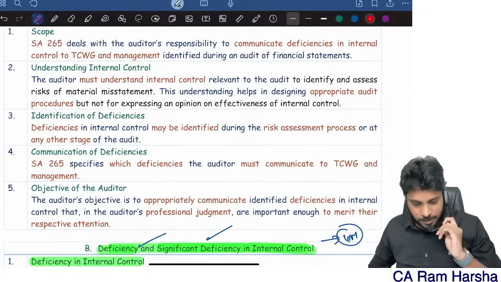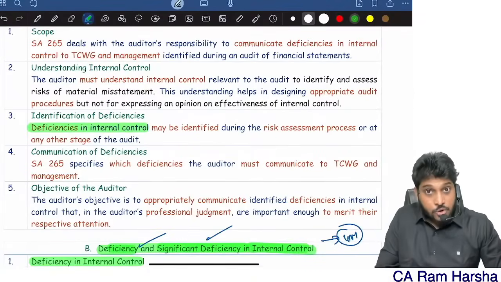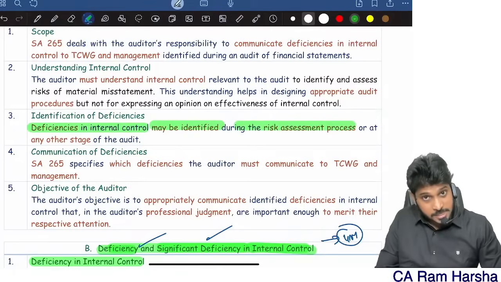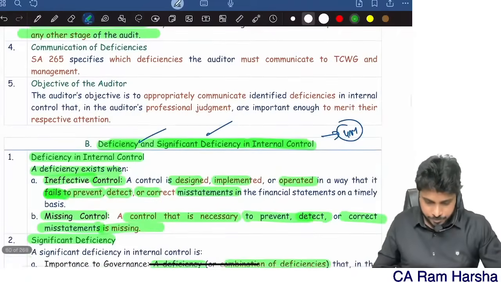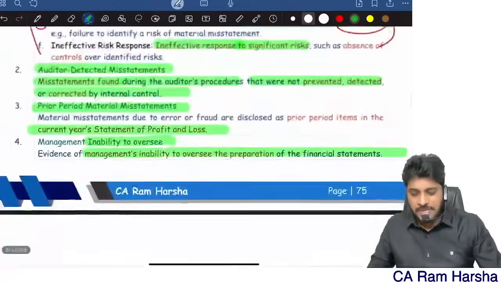Yes or no? So deficiencies in internal control may be identified by the auditor during the risk assessment process or some other stage of audit. At any stage you may identify. Yes or no? So that's it. 265 standard is also over.